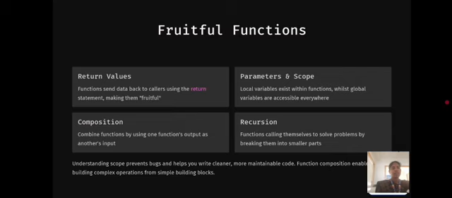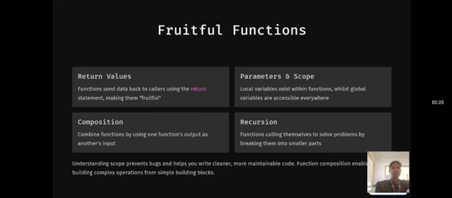And second one, parameters and scope. Parameters and scope refer to local variables existing within functions, while global variables are accessible everywhere. And third one, composition. Composition refers to combining functions by using one function's output as another's input. And then fourth one, recursion. Recursion refers to functions calling themselves to solve problems by breaking them into smaller parts.